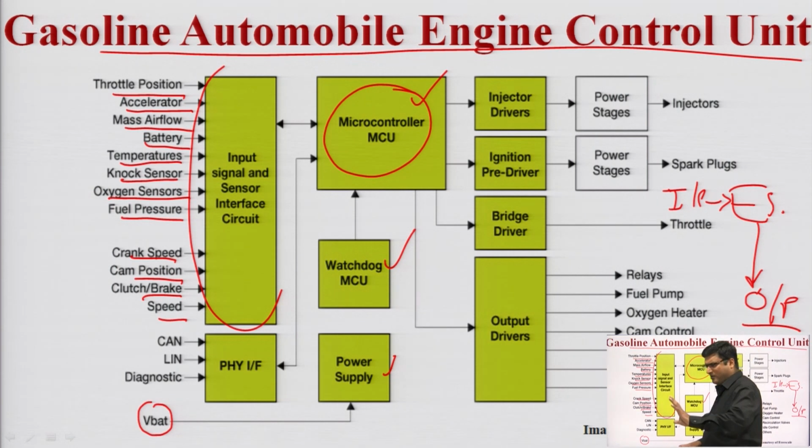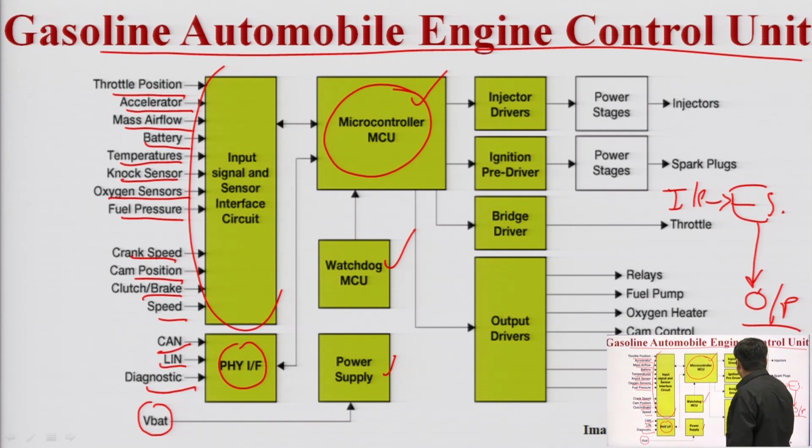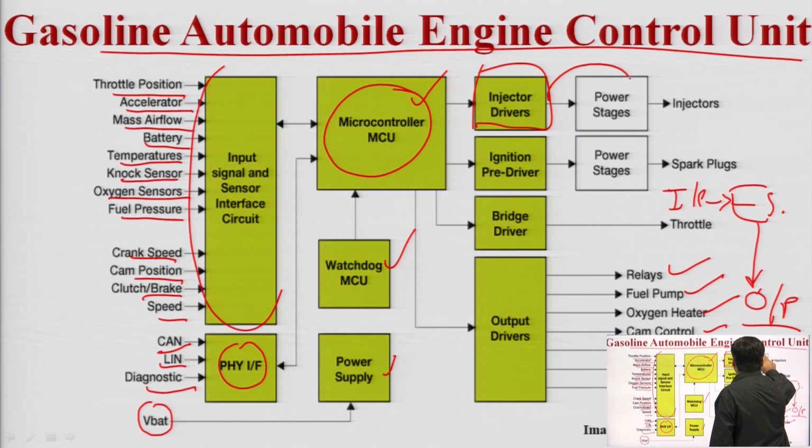So what are we actually doing? We are getting data from the environment by using sensors. We have a physical interface unit, where we are talking about the networking unit. Here it is CAN, local interface network, and a diagnostic unit to check any particular fault. Output drivers are in the form of relays, fuel pump, oxygen heater, cam control, recirculation valves, idle control, and other parameters. It has an injector drive unit, connected to the power stage units, ignition pre-driver, and bridge driver.